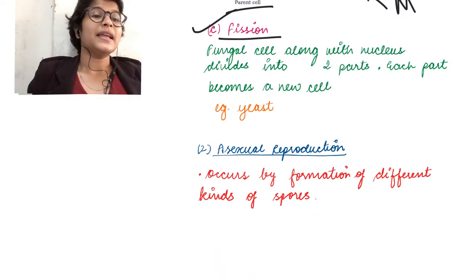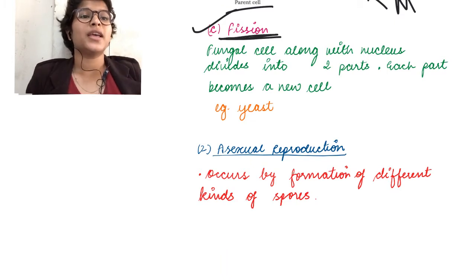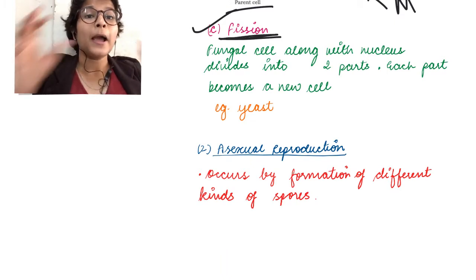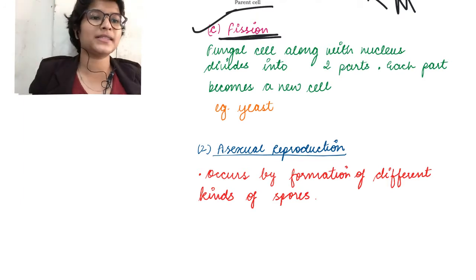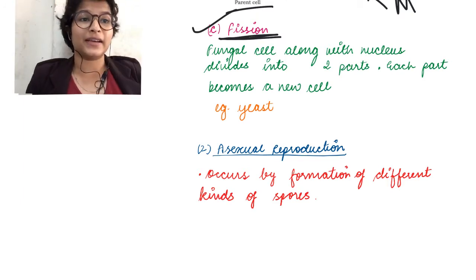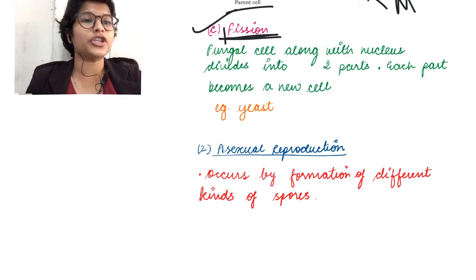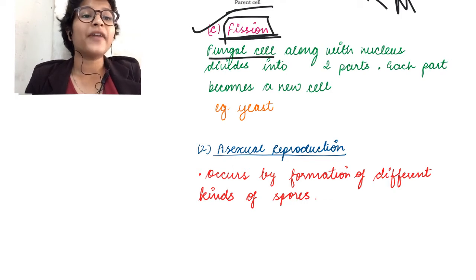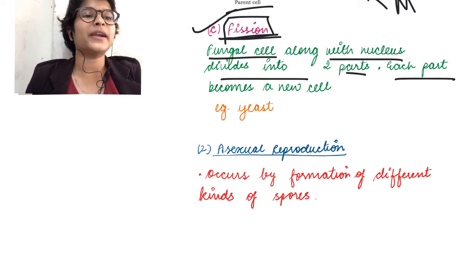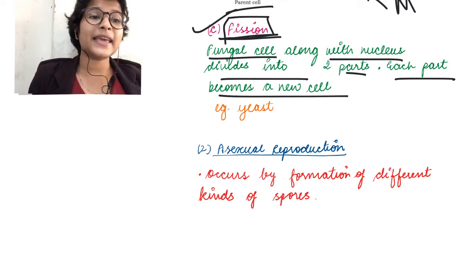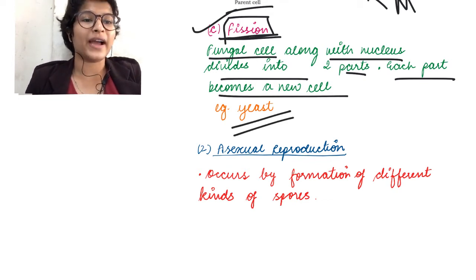Okay? Next is fission. Now, what does fission mean? Breaking down into two parts. So like bacteria, fungi can also undergo fission. Okay? The fungal cell along with the nucleus divides into two parts and each part can become a new cell. This is again seen mostly in unicellular fungi like yeast.